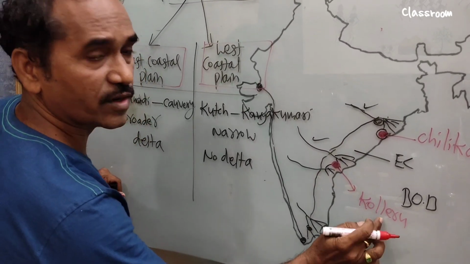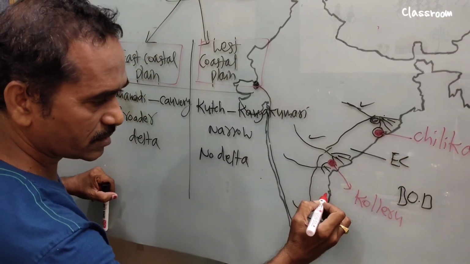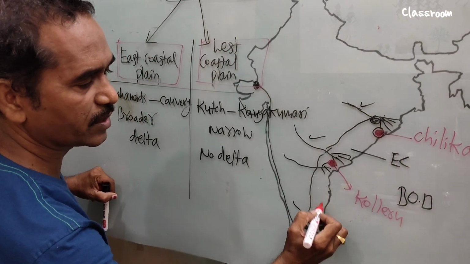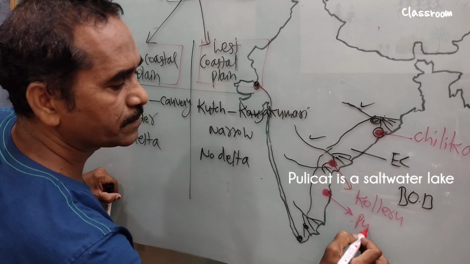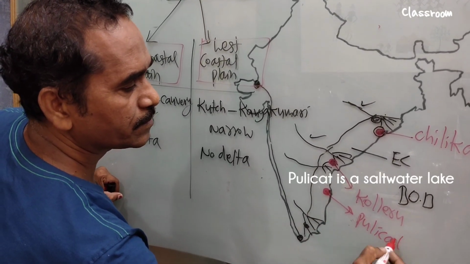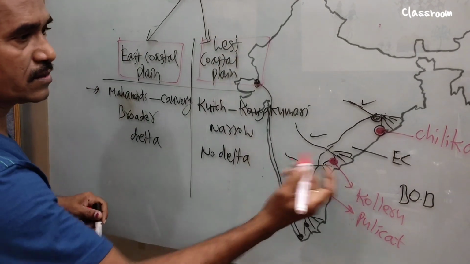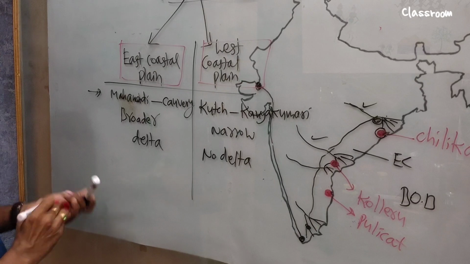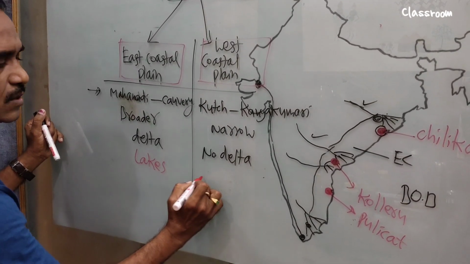Kolleru is a freshwater lake, Chilka is a salt water lake, and between Andhra Pradesh and Tamil Nadu we see Pulicat Lake. These three lakes we find in the east coastal plain. But here, no lakes.